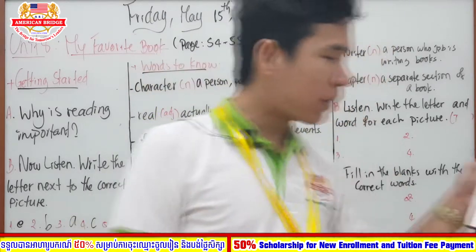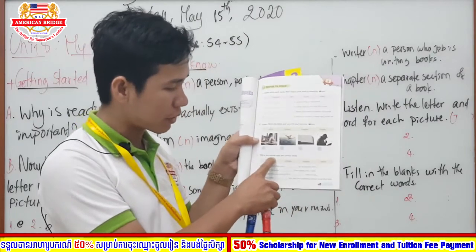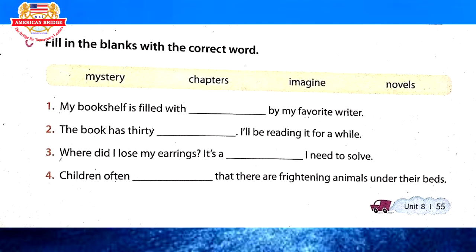Alright, so right now please go to section C all together. So section C, fill in the blanks with the correct words. Okay, fill in the blank with the correct word. We have mystery, chapters, imagine, and novels. So number 1, what is it? My bookshelf is filled with novels by my favorite writer.